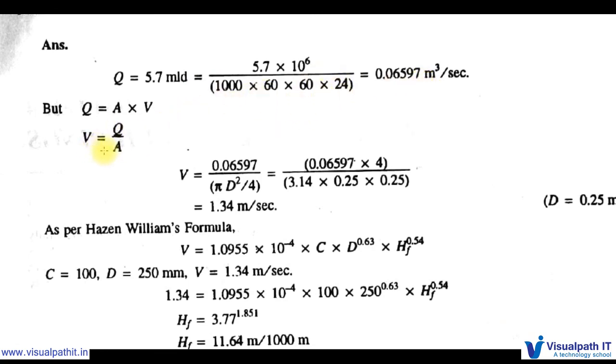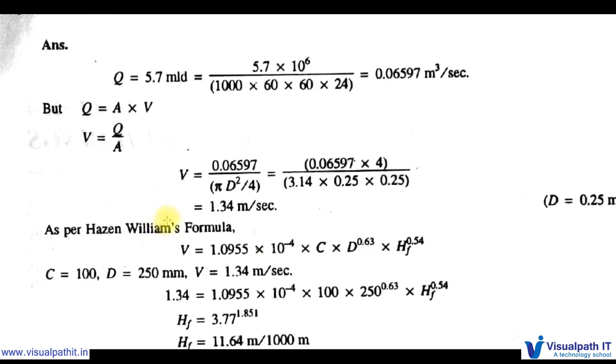We need to calculate the V value, because our Hazen-Williams formula is V is equal to 1.0955 into 10 to the power of minus 4 into C into D power 0.63 into hf power 0.54. Always remember, we use the Hazen-Williams formula whenever we are dealing with water supply lines, that is pressure lines.